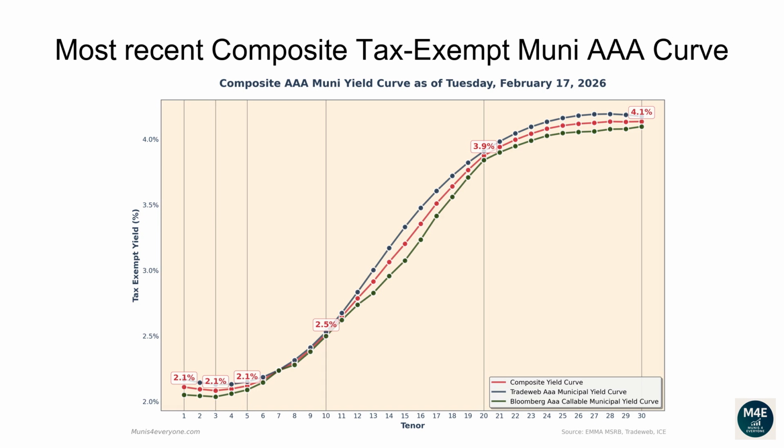The one-year composite tax-exempt yield is 2.11%. The two-year yield is 2.09%. The three-year yield is 2.08%. The 5-year yield is 2.12%. The 10-year yield is 2.52%. The 20-year yield is 3.88%. The 30-year yield is 4.14%.